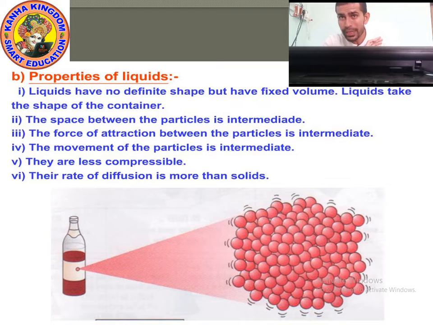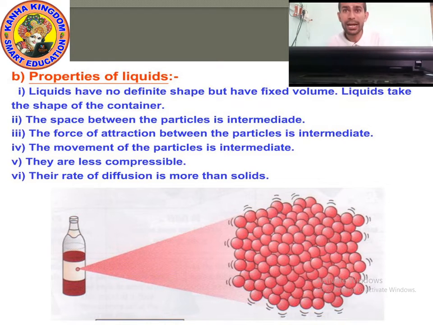So the movement of liquid particles is more than solid but less than gas.